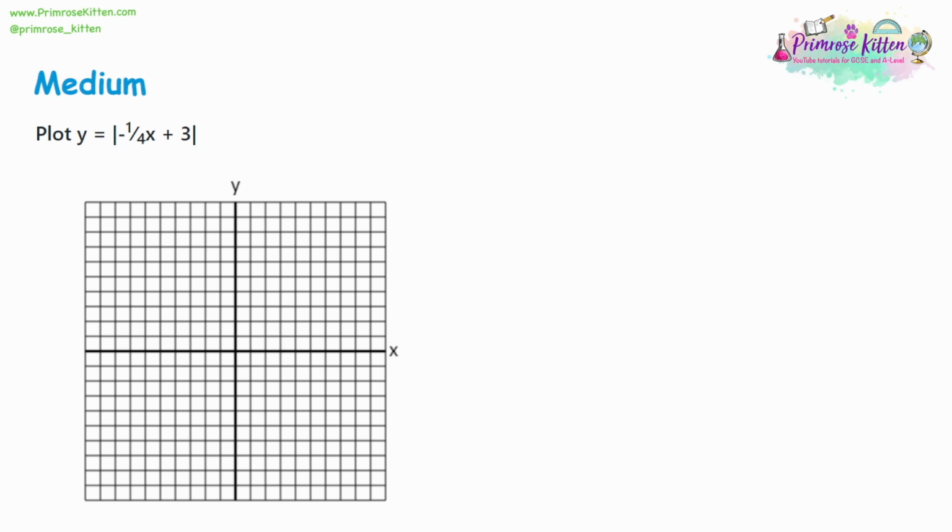So we're going to plot the regular line first. So we'd have a look at the y-intercept, which is going through +3, and then we'd look at the gradient. The gradient is a difference in y over the difference in x. That's going to be -1/4. It's negative. So every time we move once on the y-axis, we're going to move 4 times on the x-axis. So that's down once for y, that's going to be across 4 for x. Again, down once for y, across 4 for x. To be more accurate, we can even go halfway. So you can see that maybe we can go down a half and then across 2 to get to the end, because we can't go across the full 4.